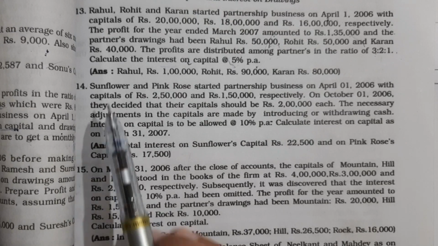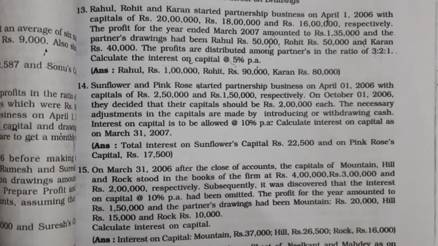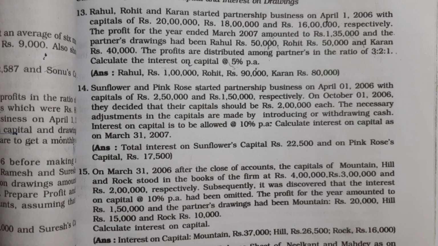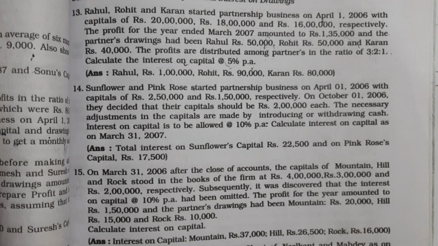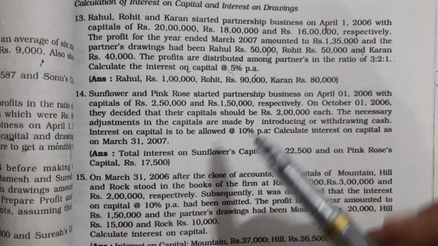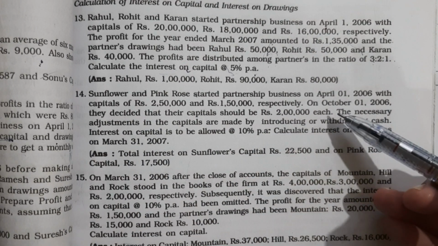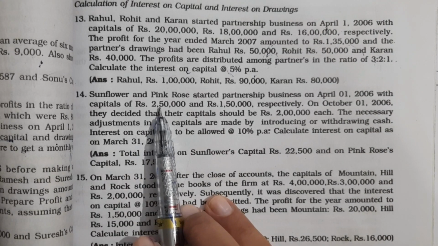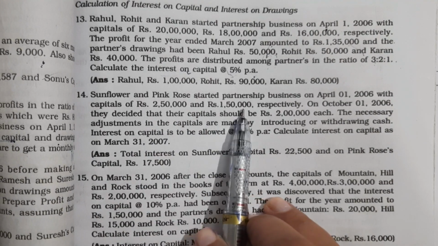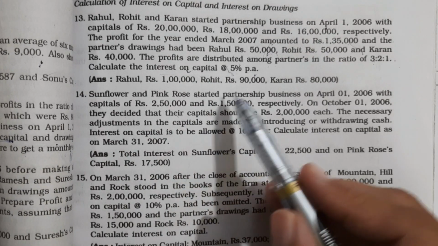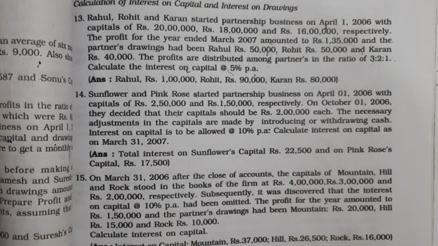Now let us solve the 14th problem. If you don't have the textbook, for time being you can take the screenshot from here. Sunflower and Pink Rose started partnership business on 1st April 2006 with the capitals of rupees 2,50,000 and rupees 1,50,000. Again in this question the opening capital of the partners is given, right?